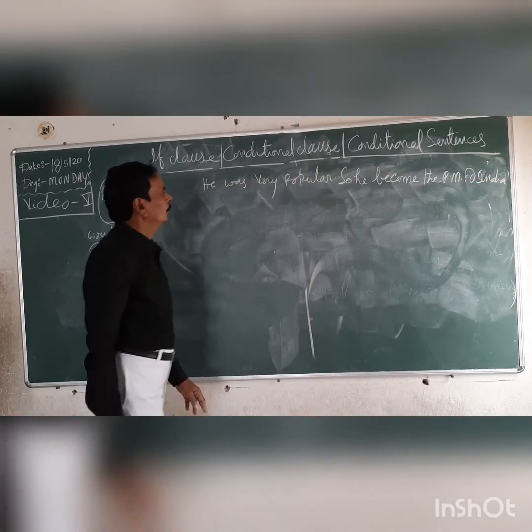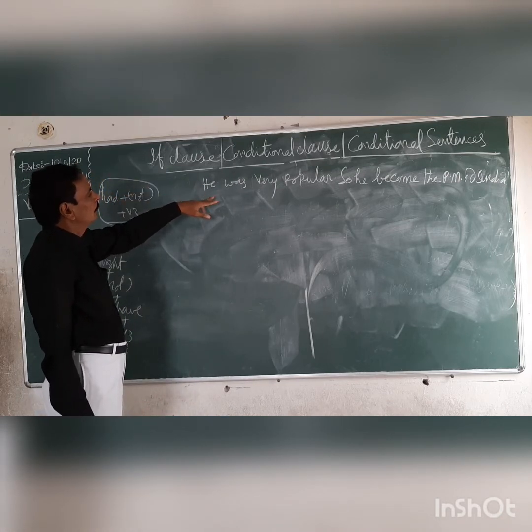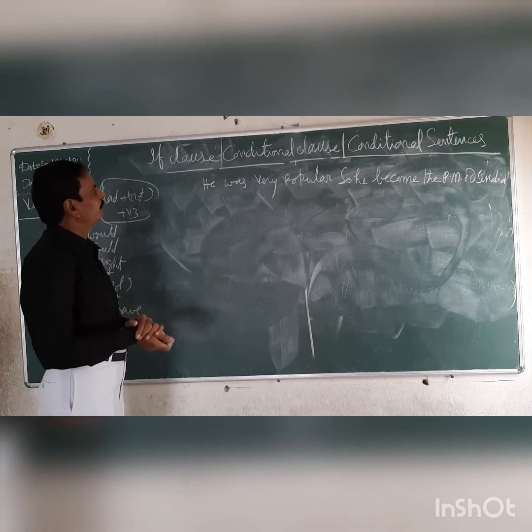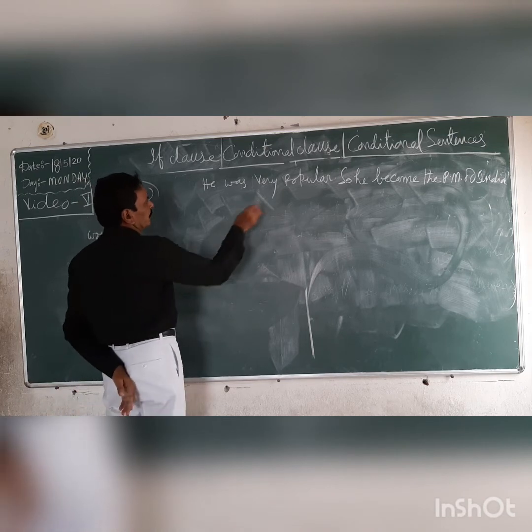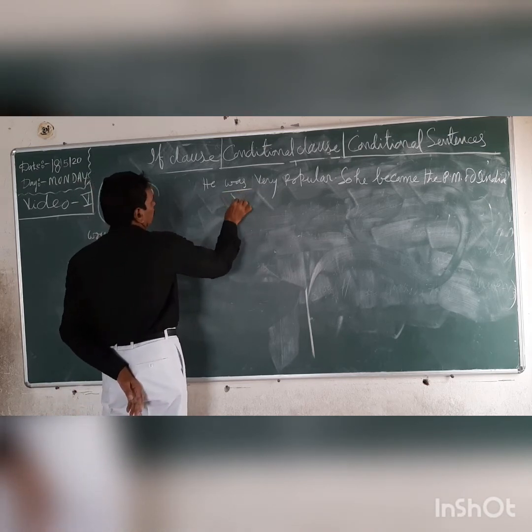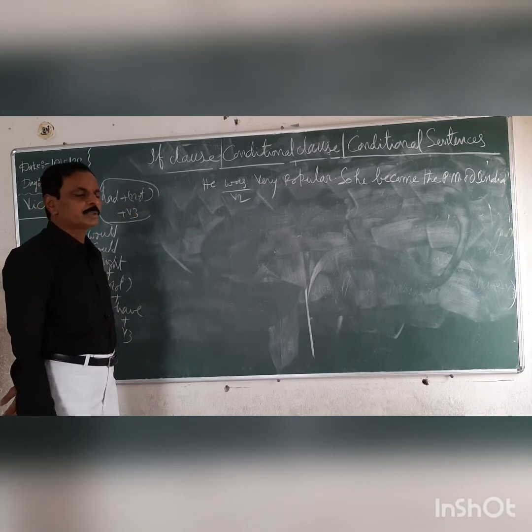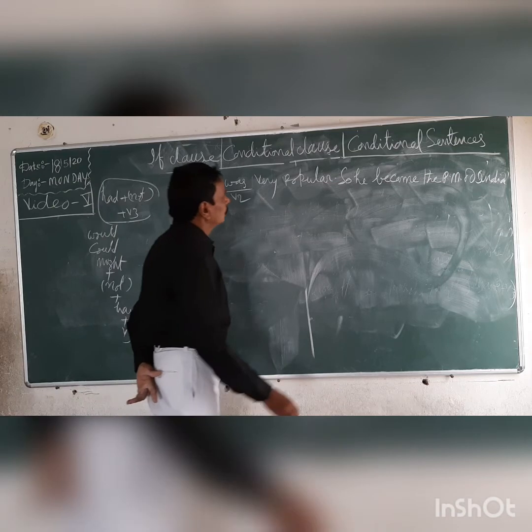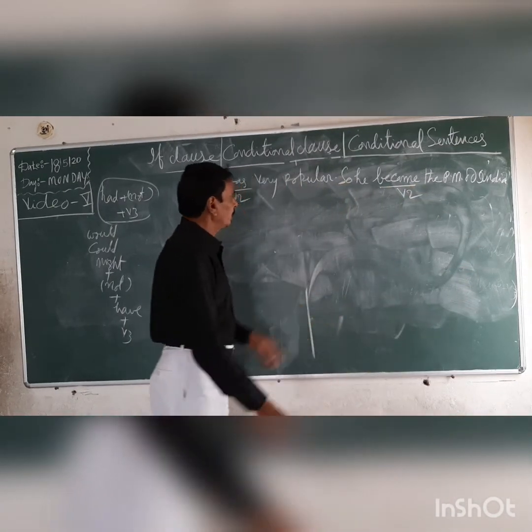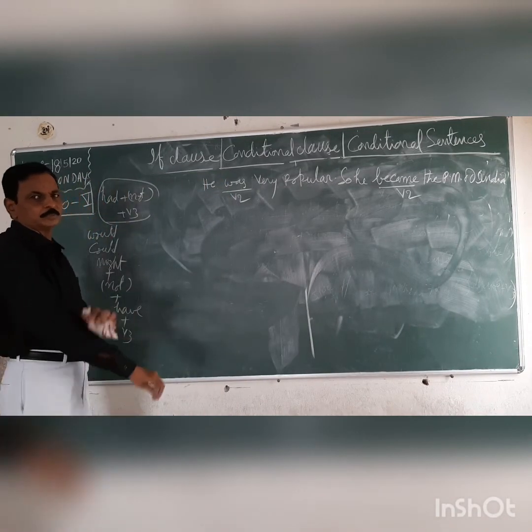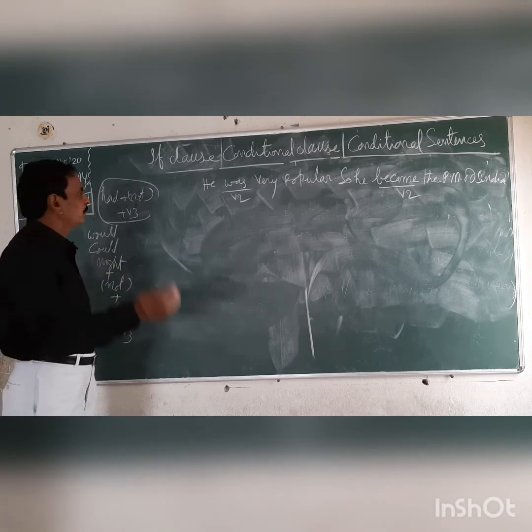So find out the tenses of the verbs. He was very popular. In this sentence, was is the verb, V2 form. Was is the main verb. Was can be used as a helping verb also, sometimes as a main verb also. He became, here also became is V2 form. So both are past tenses. So this sentence should be changed into type 3.